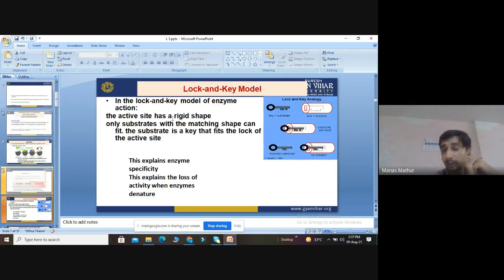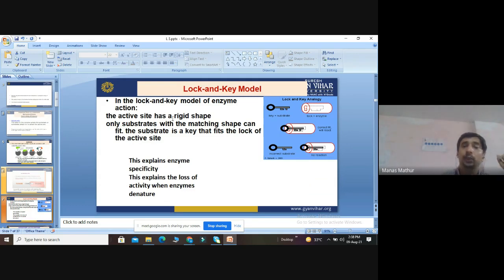Then another method of enzyme action is the lock and key method. Whenever we go outside our home, we put locks on the doors and we have the keys. When we return, we put the key in the lock and the lock opens. The same concept applies here. This model is called the lock and key model.